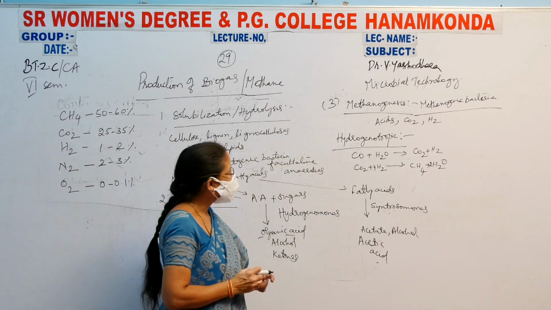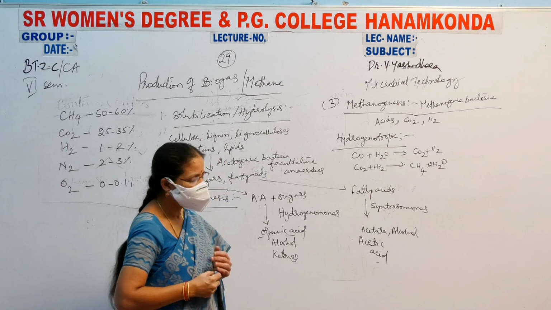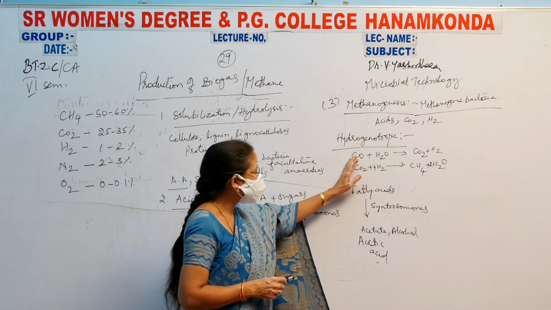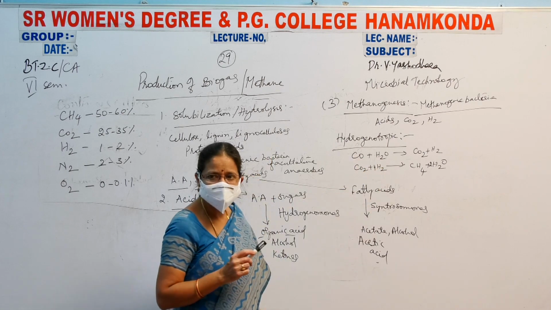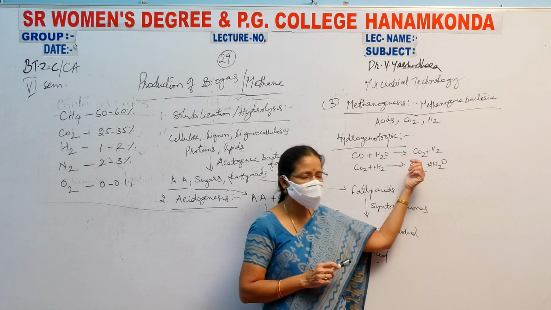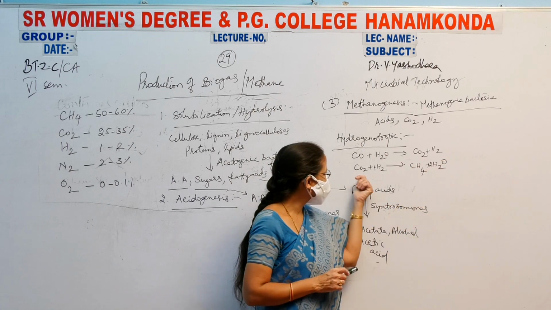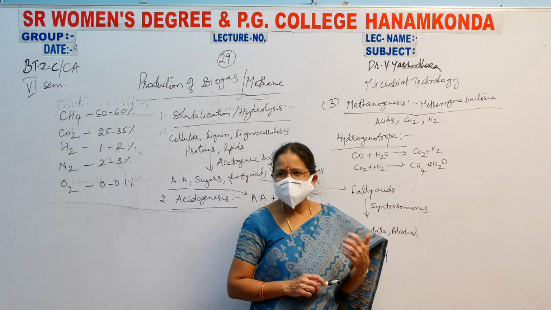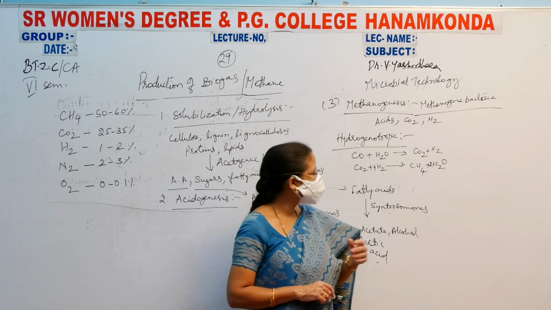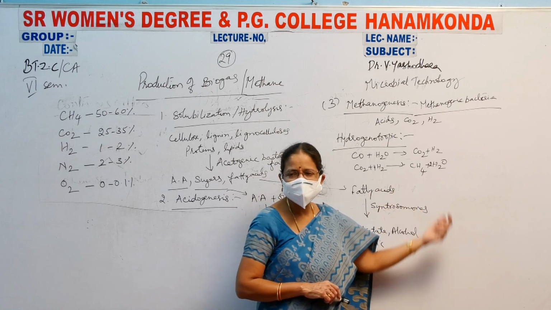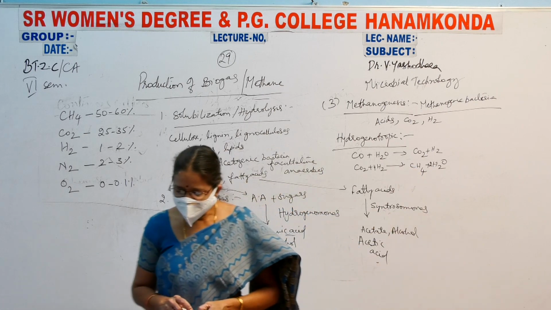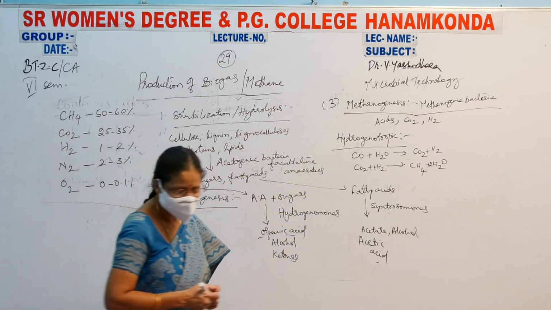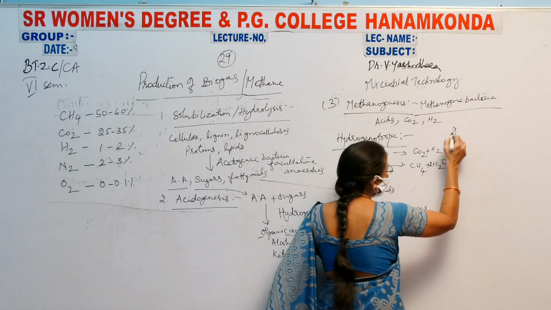That means in the hydrogenotropic method of methanogenesis, the carbon monoxide that is produced in the digester combines with the water present in the digester, and it is converted into carbon dioxide and hydrogen. This carbon dioxide and hydrogen will react with each other to produce methane and water. This methane production is known as the hydrogenotropic method.